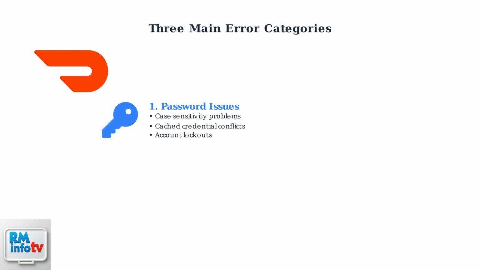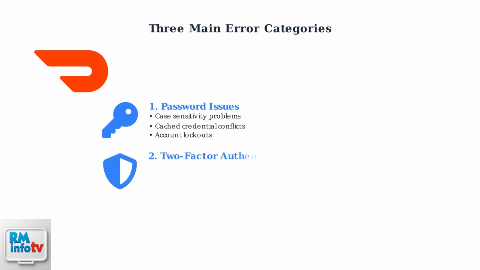DoorDash login errors typically fall into three main categories. Understanding which type you're experiencing is essential for effective troubleshooting. The first category involves password-related errors. These include incorrect password entries due to case sensitivity, cached credential conflicts, and account lockouts after multiple failed attempts.